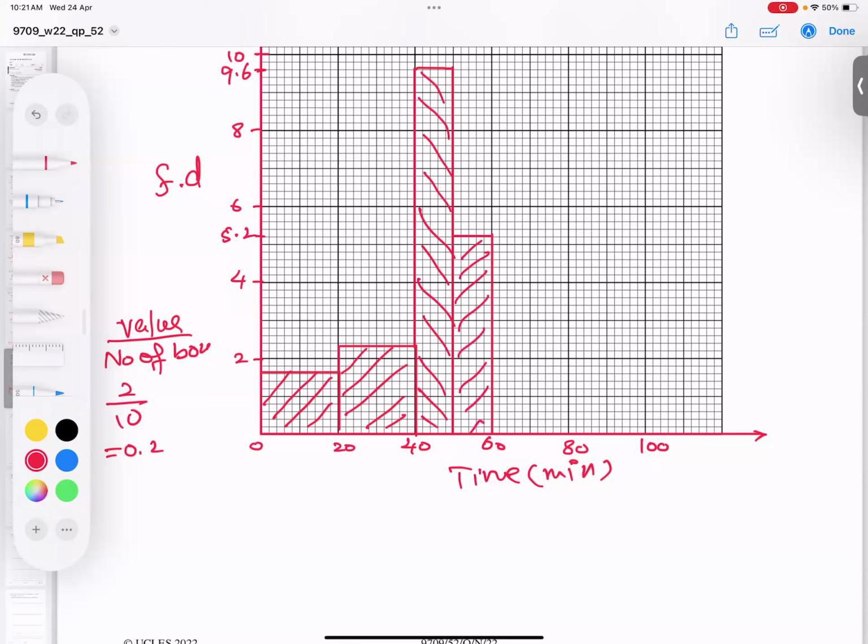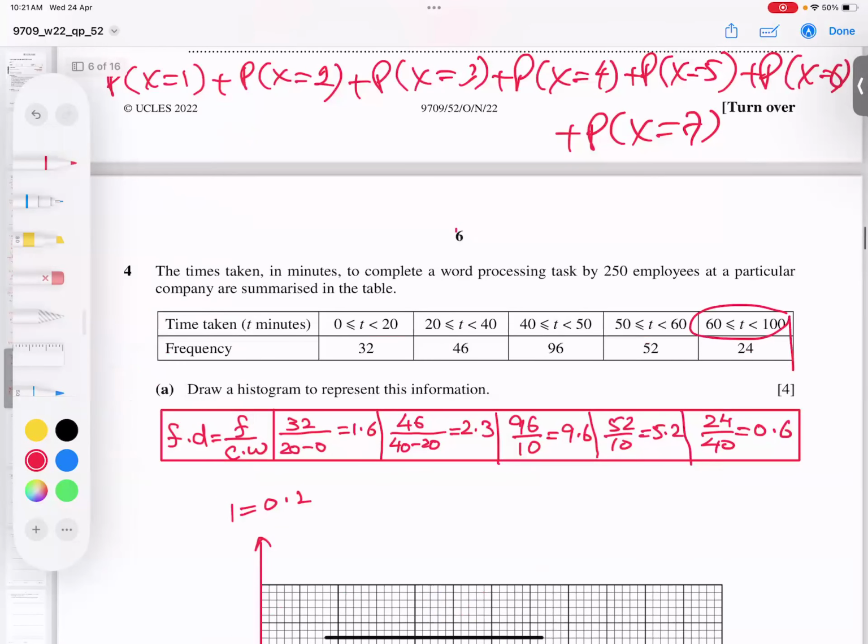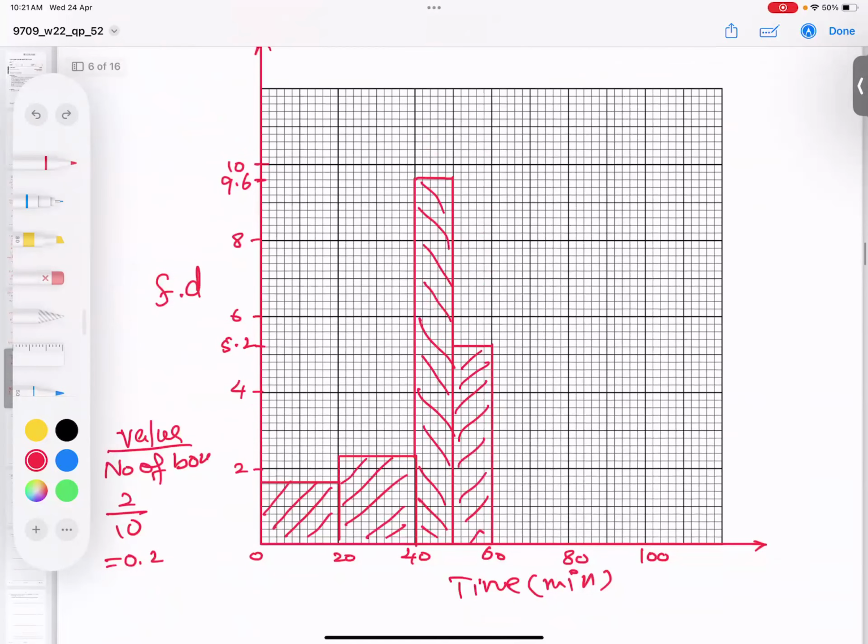Now, students, let's proceed to the last part, starting 60, ending 100, height 0.6. Where is 0.6? One box is 0.2, second 0.4, third 0.6, so 3 boxes. I hope you got the point very clearly. Alhamdulillah, this is done.